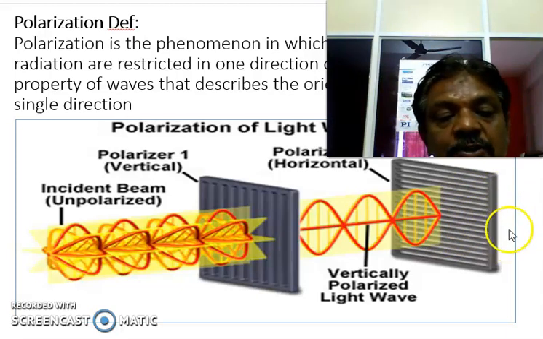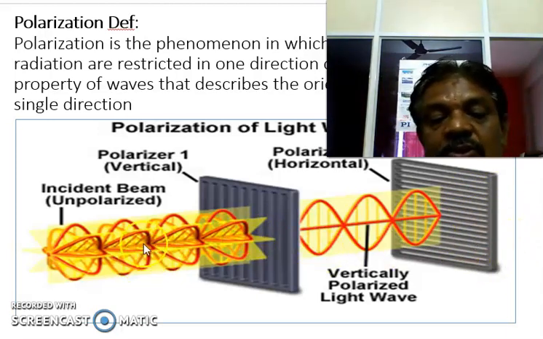This is shown like this. So polarization means the phenomenon of producing polarized, unidirectional light from unpolarized light, and this light is called polarized light.